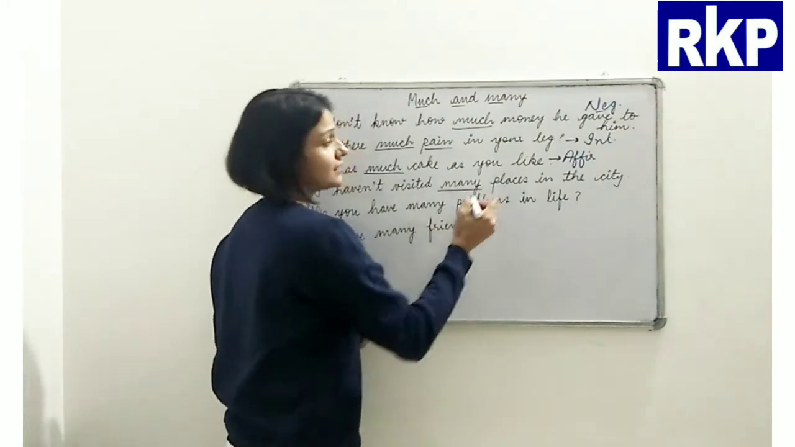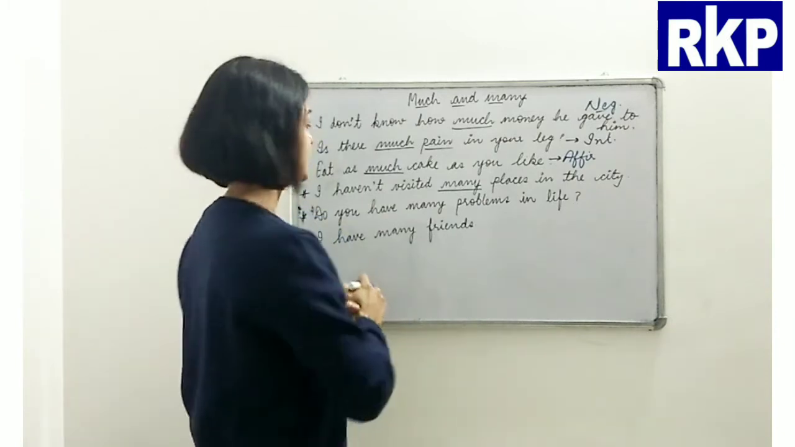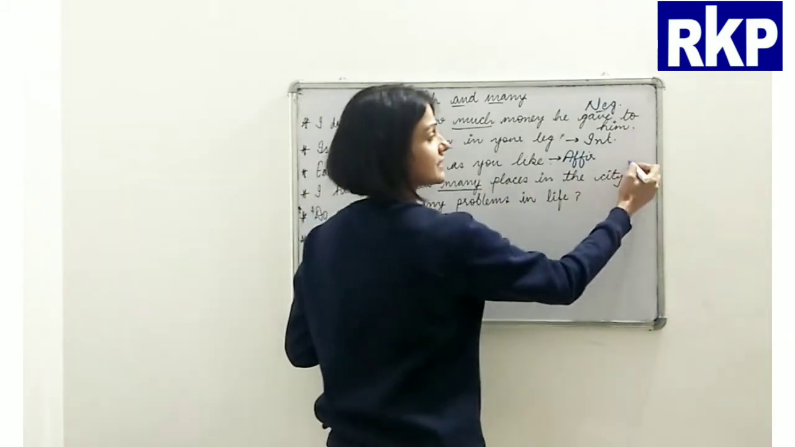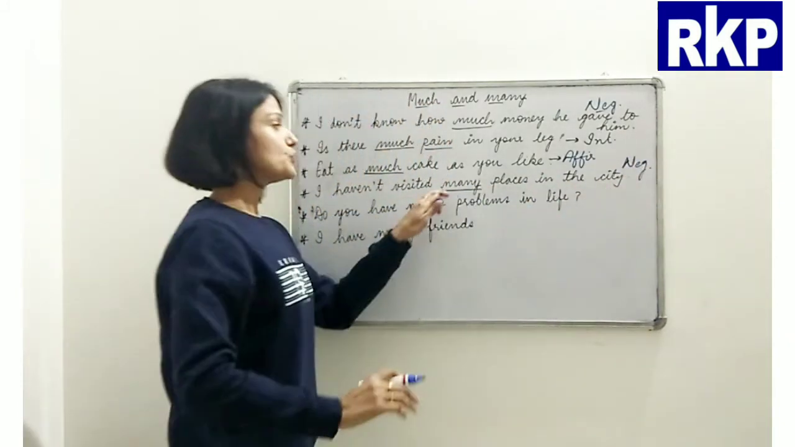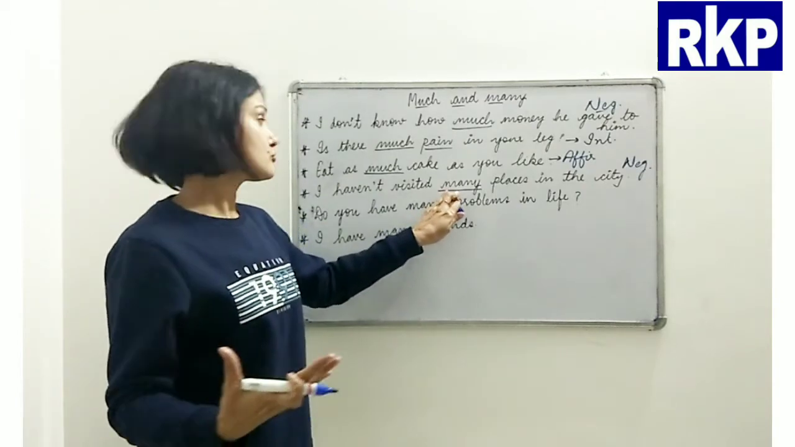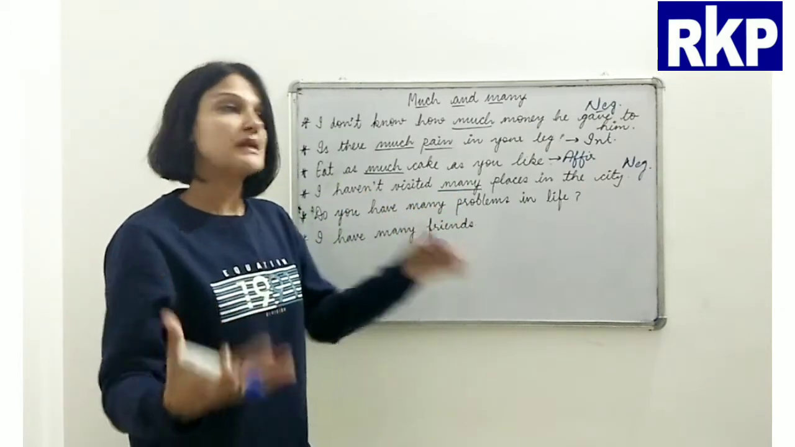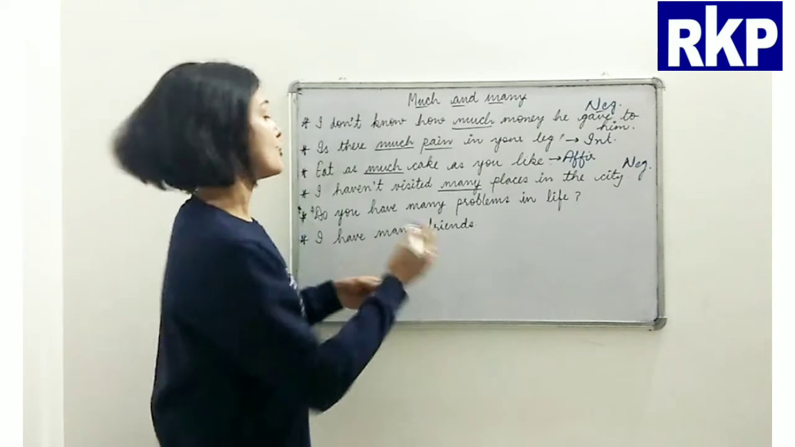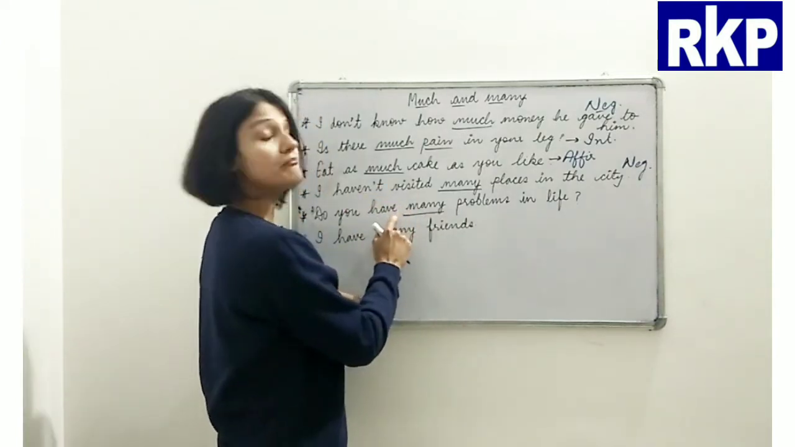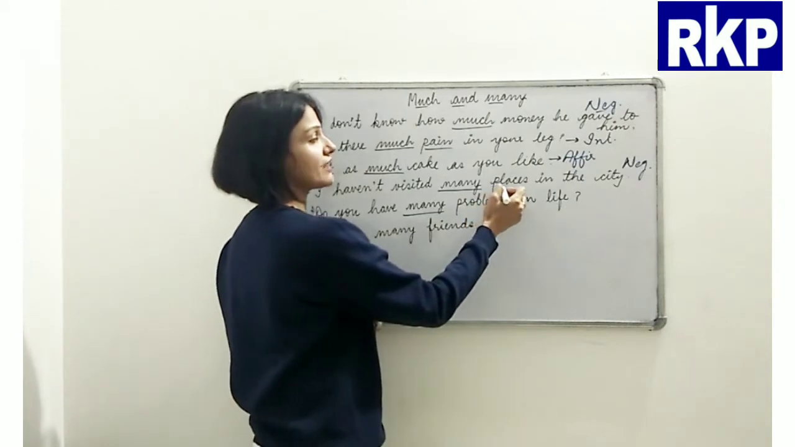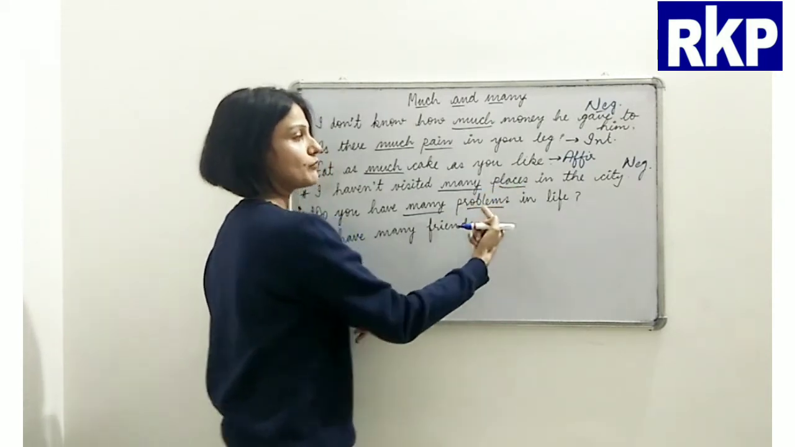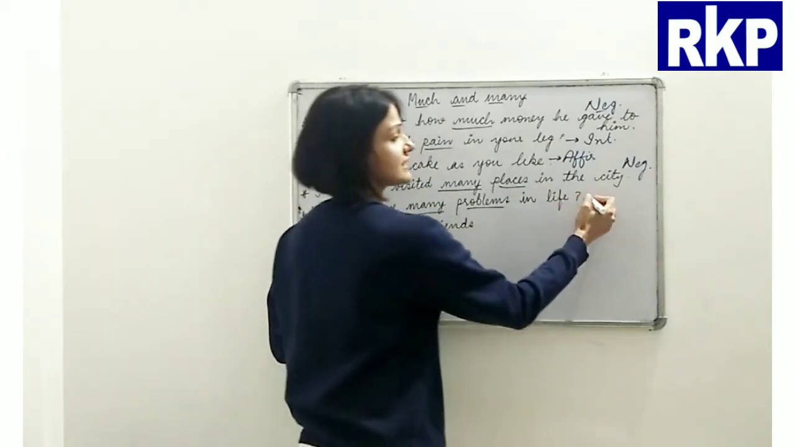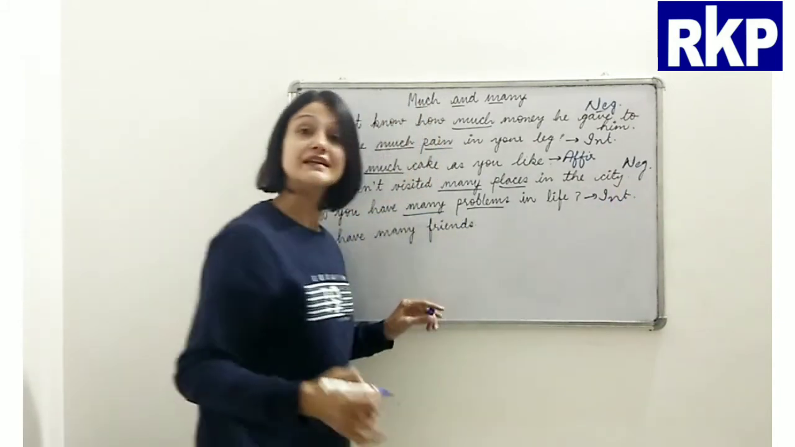I haven't visited many places in the city. Now this is the quantifier many, right? And if you see the sentence, this is a negative sentence, right? So we use many in negative sentences also. I haven't visited many places in the city. Now, do you have many problems in life? So again we have the quantifier many, and if you see here, places, problems, both are plural countable nouns, right? And this is an interrogative sentence.